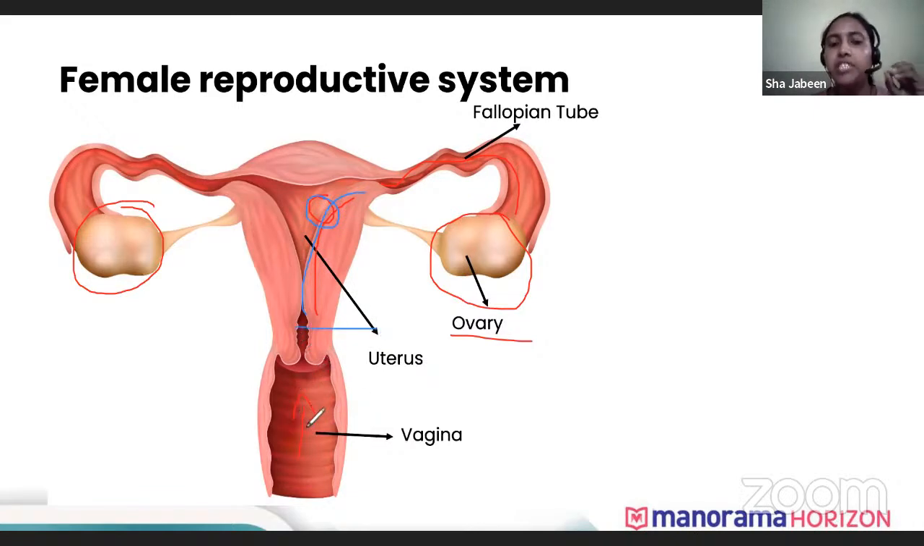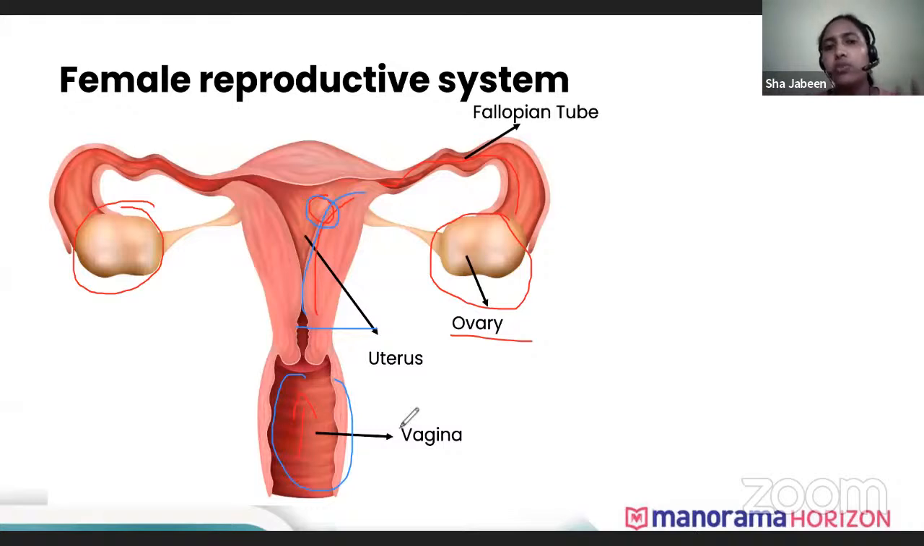This is where the penis enters and leaves the sperm. So sperms have to travel from here to the fallopian tube to get fertilized with the ovum. So is it clear? The female reproductive structure is clear.